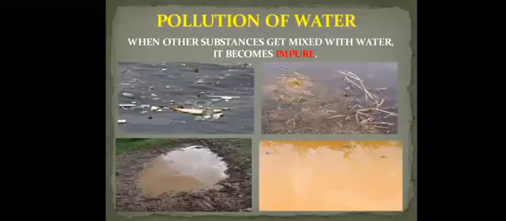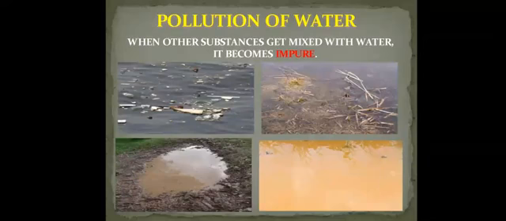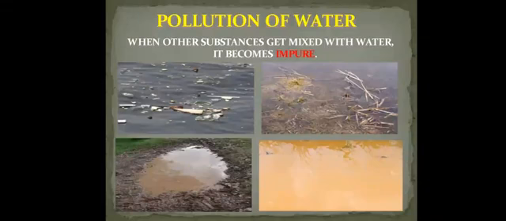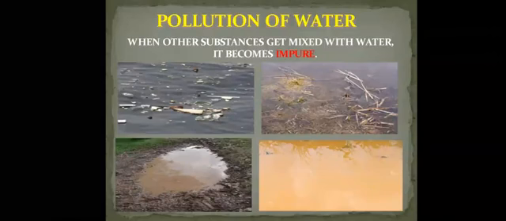Also, when other substances get mixed with water, it becomes impure. So when some substances or the other get mixed with water, the water becomes impure. Some substances get dissolved in the water, whereas some substances keep floating in the water. So the water looks unclean and muddy.